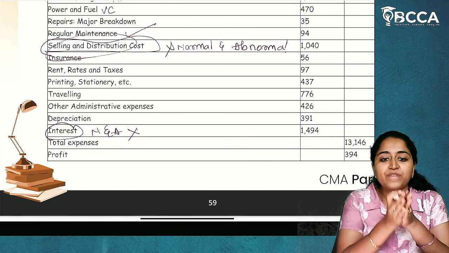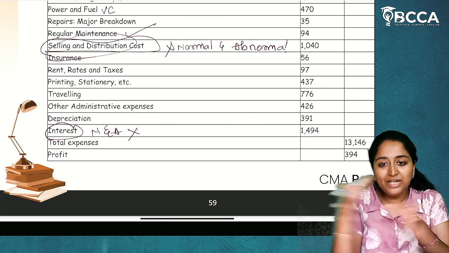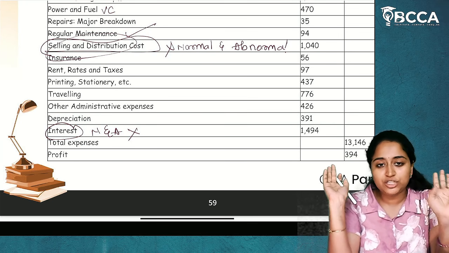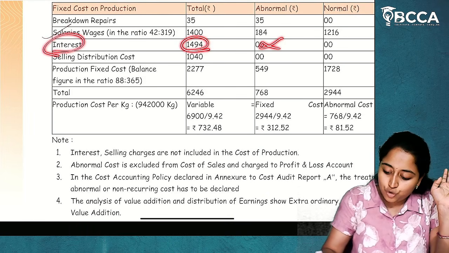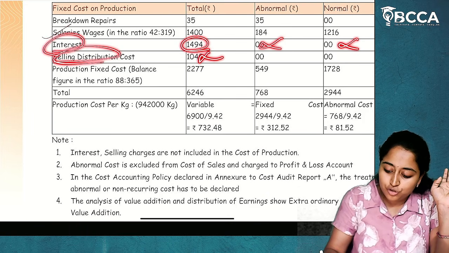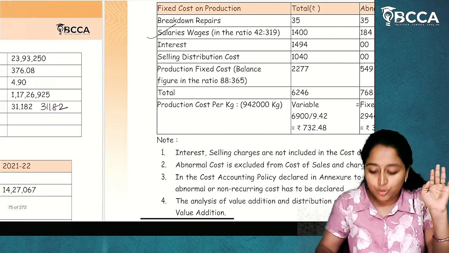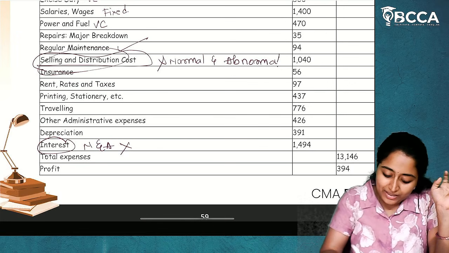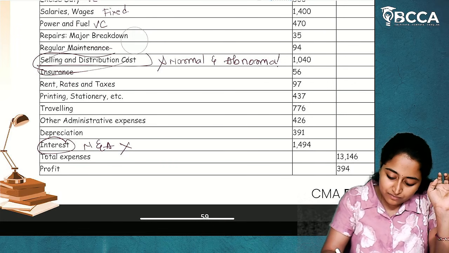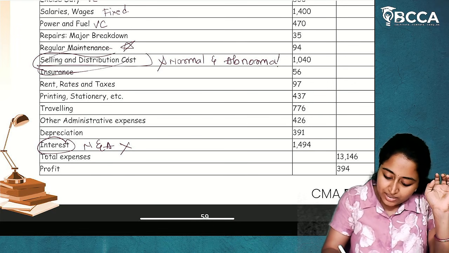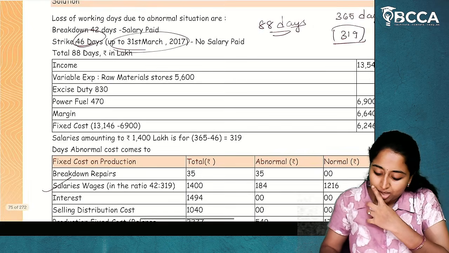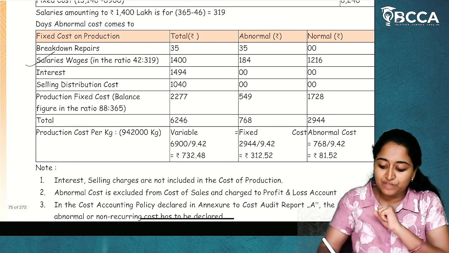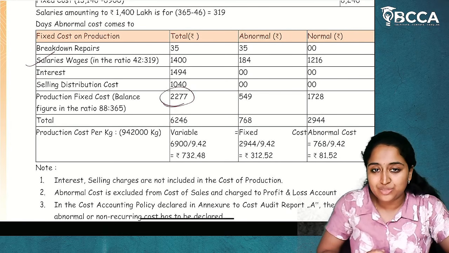Similarly, interest also will not bifurcate into normal and abnormal. It will be taken into fixed cost. So you will write interest as only cost, no normal and abnormal, and selling and distribution also only cost. I hope it is clear. Other than that, whatever is there, like regular maintenance, insurance, rates and taxes, printing and stationery, traveling, other administrative expenses, depreciation, all this cost you will add, which will turn out to be 2277.